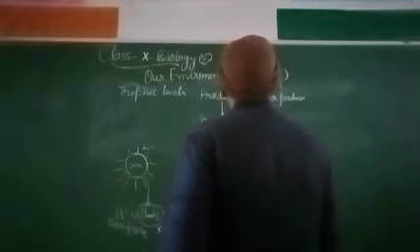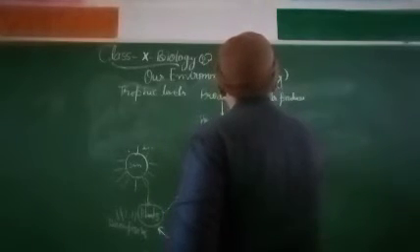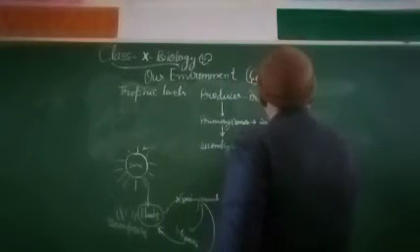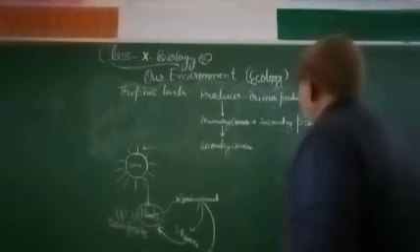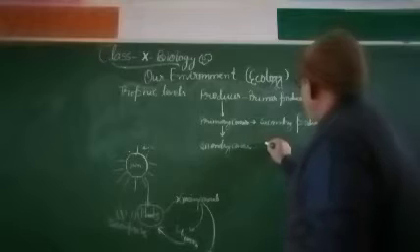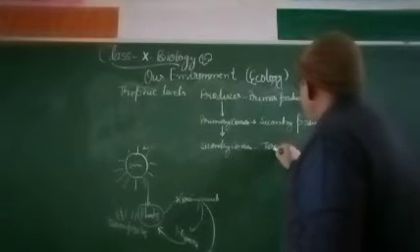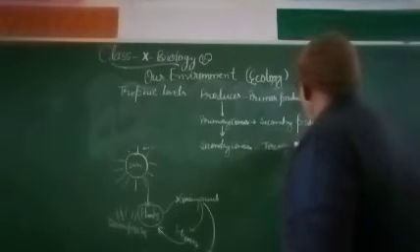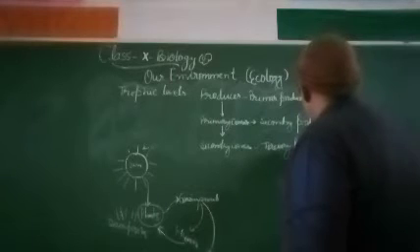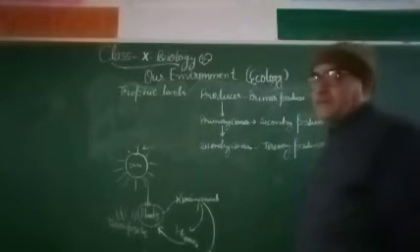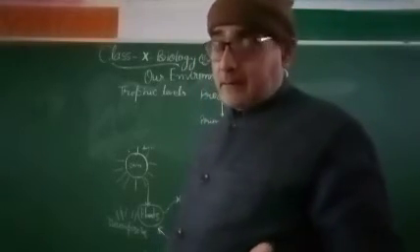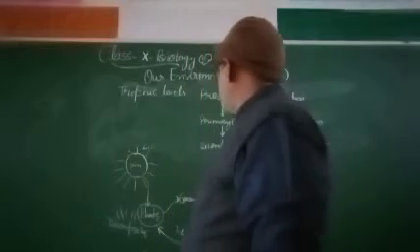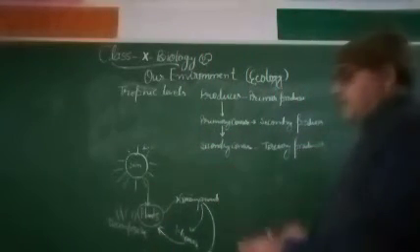So this primary consumer is called secondary producer, and this secondary consumer is called tertiary producer. Means production of the biomass, production of their body, gaining their weight, that will be the production level. So these are the different trophic levels.